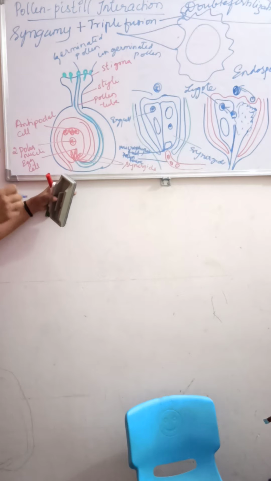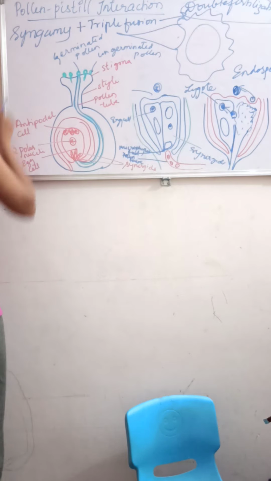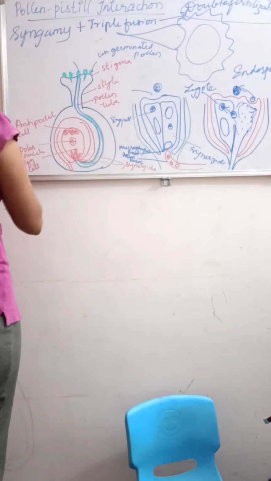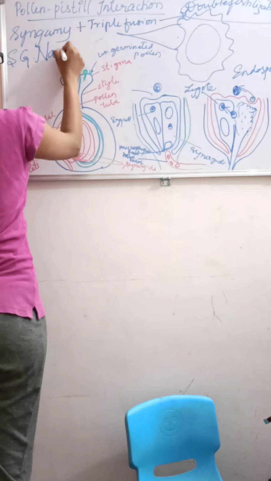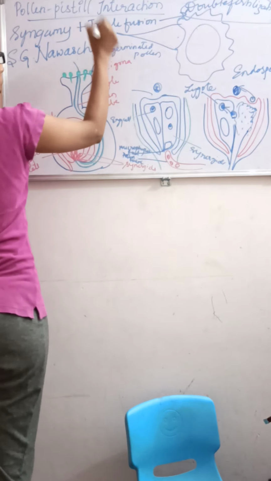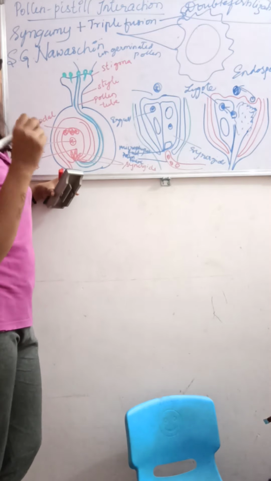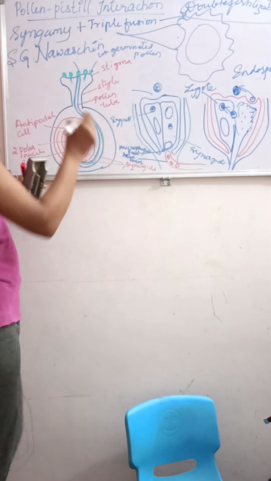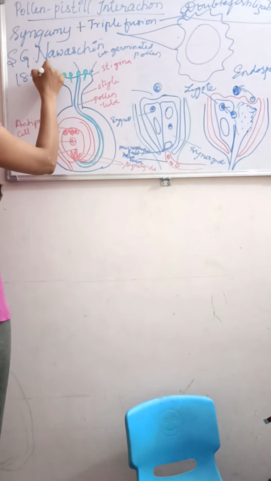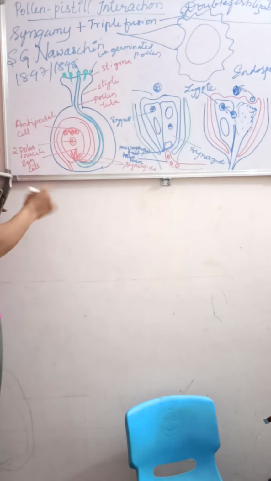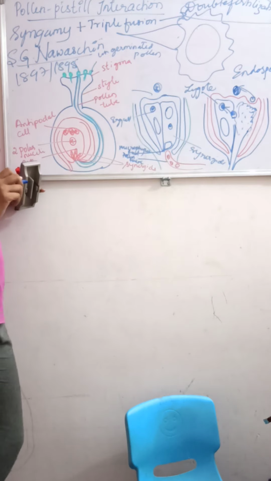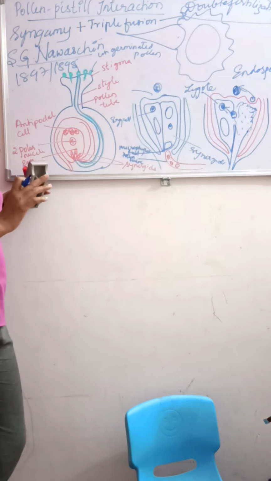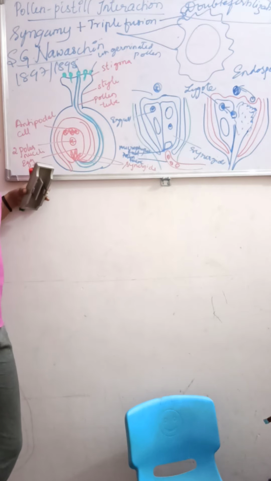This double fertilization was discovered by S.G. Navaschin in the year 1897 or 1898. He discovered the double fertilization in flowers like Lilium and Fritillaria species.